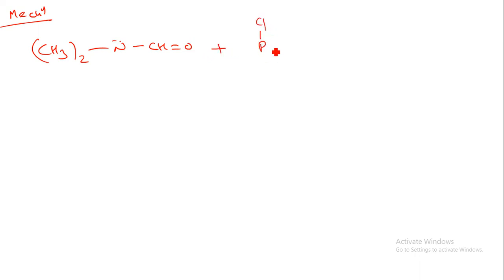When we are writing the mechanism, first of all let us draw the structure of N,N-dimethylformamide. This is the basic structure of N,N-dimethylformamide, and we react it with POCl3, so let us understand the structure of POCl3. What will happen over here? This has a lone pair of electrons.